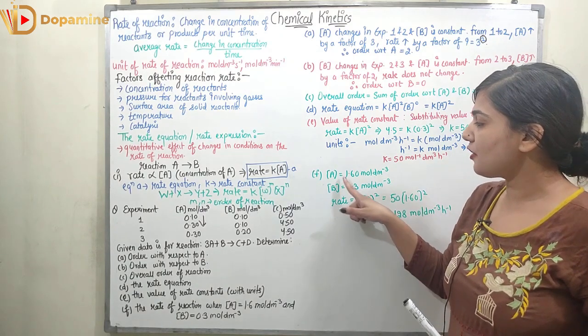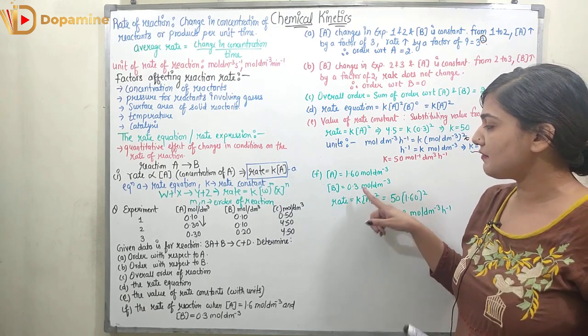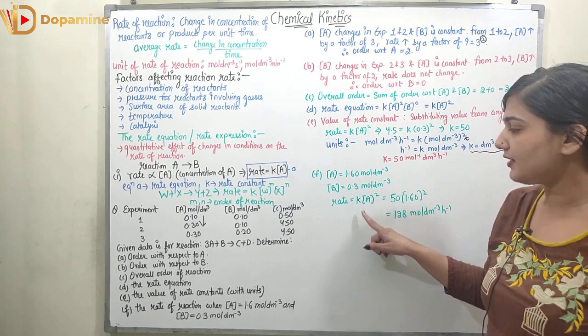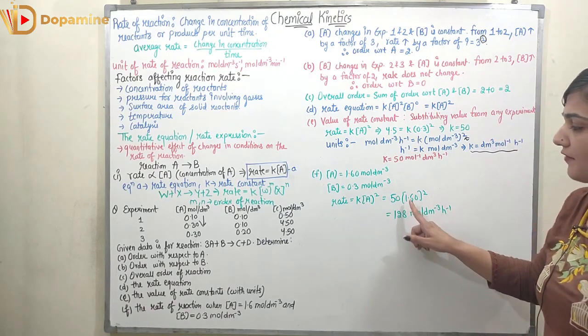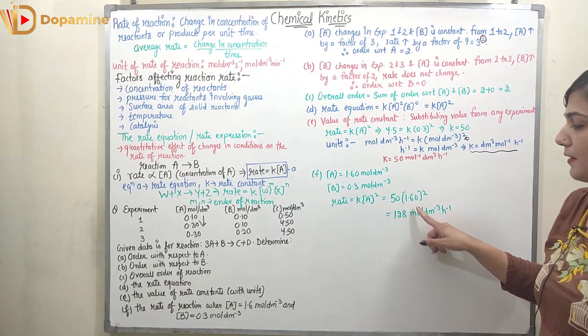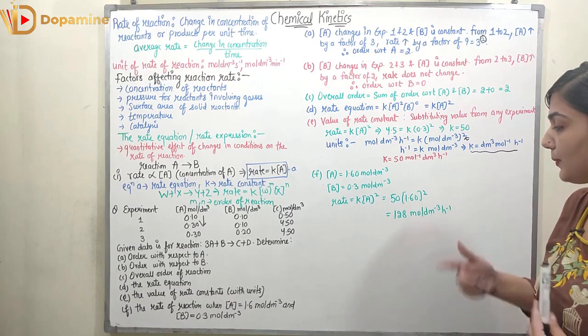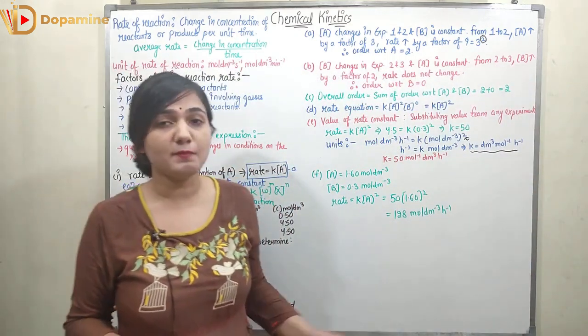So the concentration of A is given 1.6, concentration of B is given 0.3. Now we have to find out the rate for these concentrations. Rate is Ka square. So now we can put the value of concentration of A. So K was 50, concentration of A is 1.6 square. So when you put, it would be coming out to be equal to 128 mole per decimeter cube per hour.